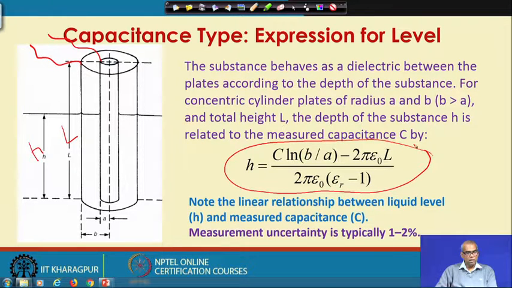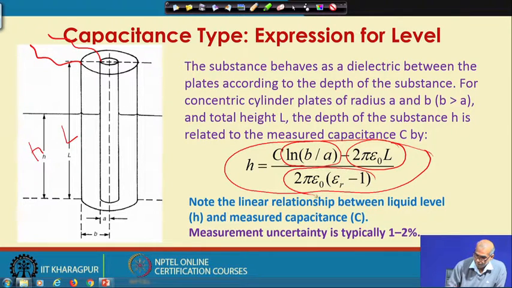A is the radius of the inner cylinder and B is the radius of the outer cylinder, L is the total length. So, if you look at this expression, all these parts are constant for a given capacitive gauge and given liquid. So, that dielectric constant is also constant.